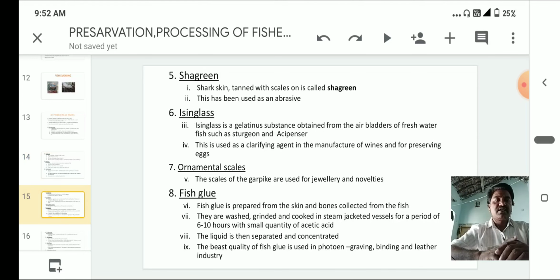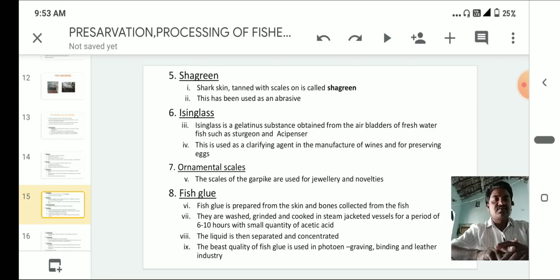So next one, shark green. The shark skin tanned with scales on is called shark green. This is used as an abrasive. We can use it in polishing industries, especially by carpenters. The wood is polished with this shark green.